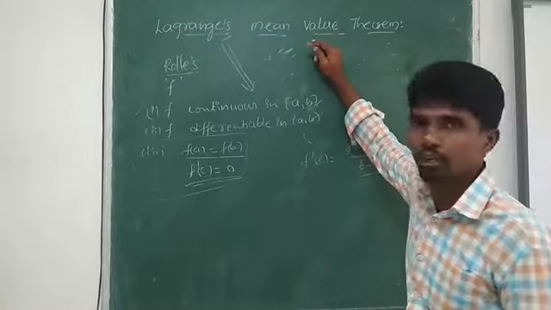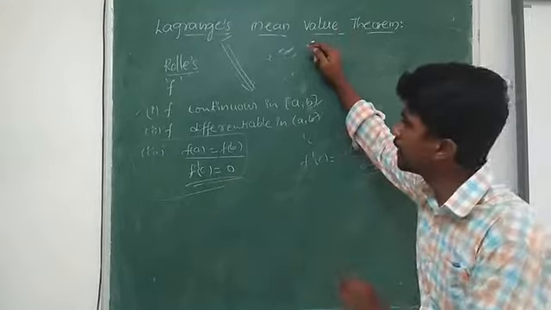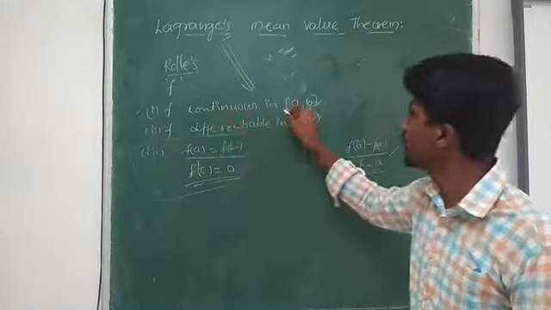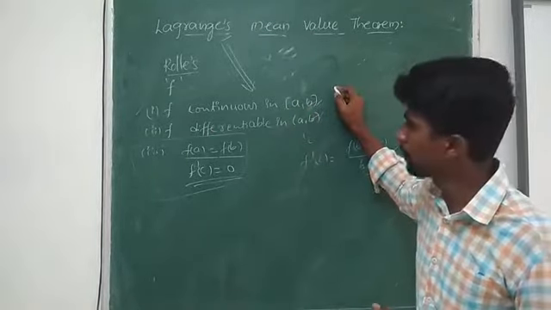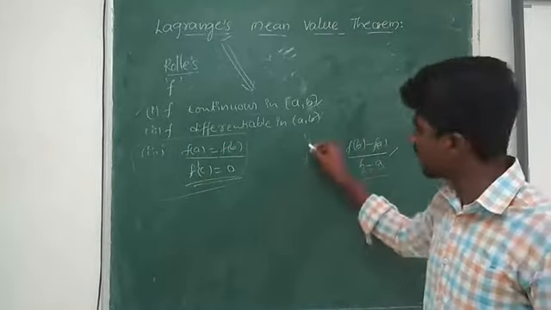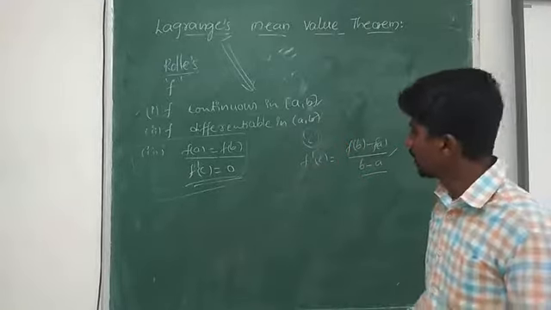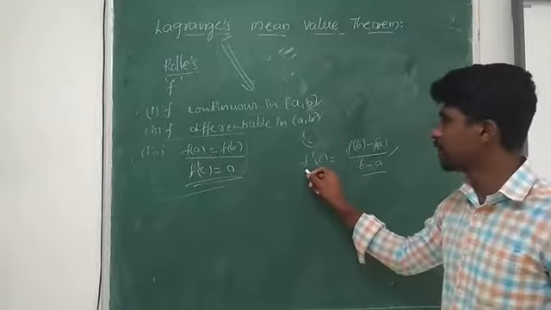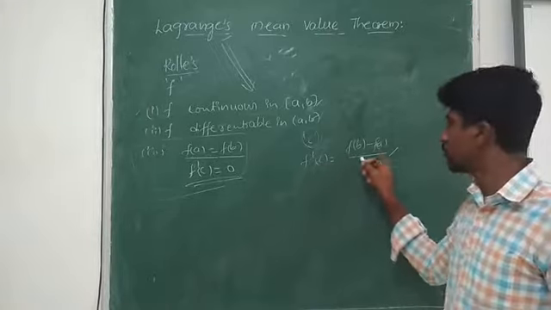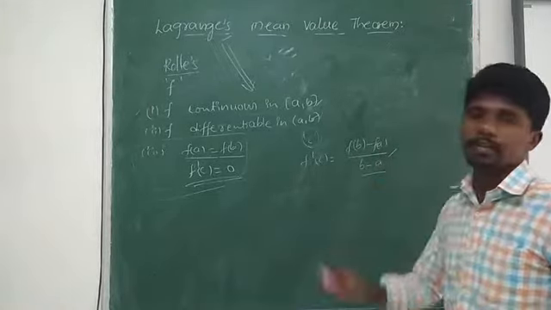So according to Lagrange's mean value theorem, it must satisfy the first two conditions, which are that f should be continuous in closed [a, b] and f differentiable in open (a, b). Then there exists a real number c which satisfies f dash of c is equal to f of b minus f of a by b minus a.